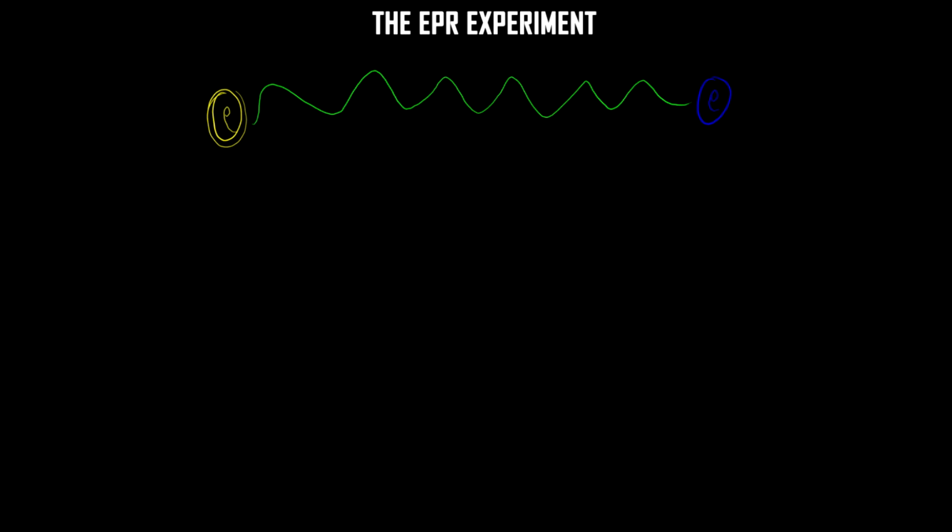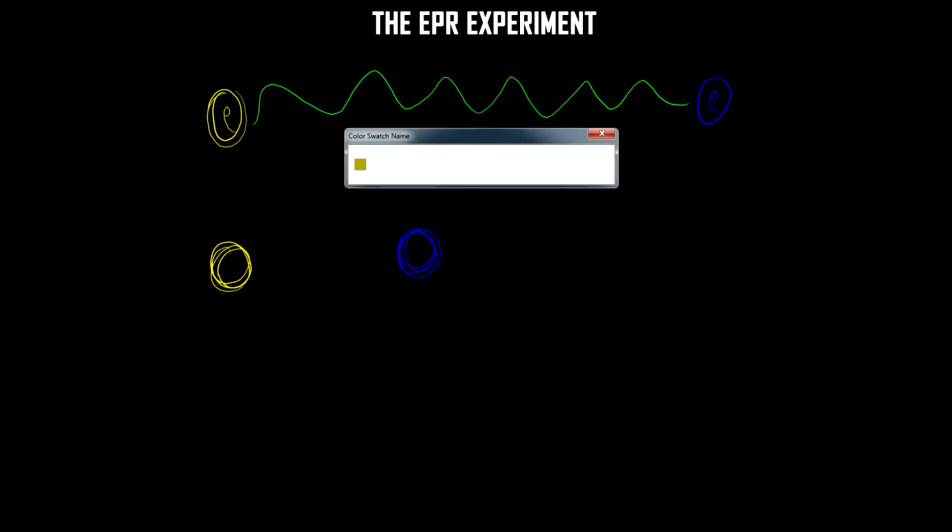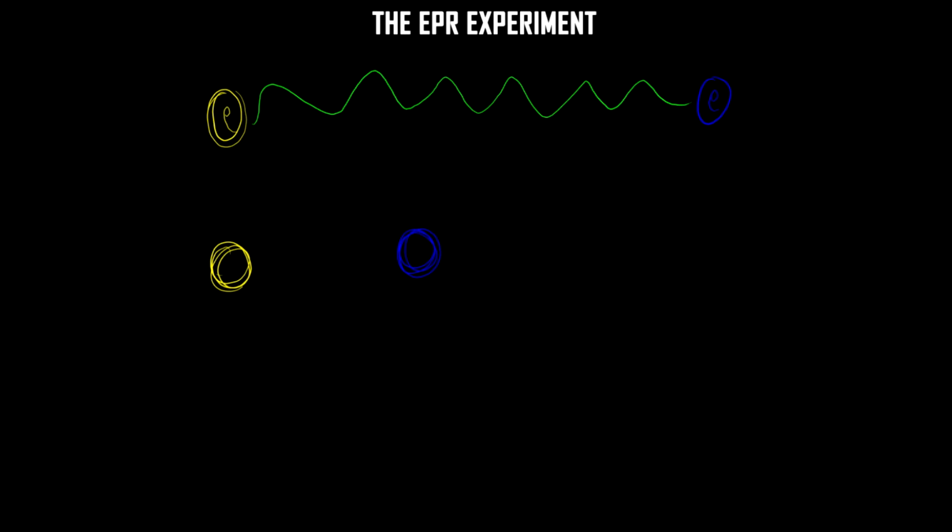I then take electron 1, and I observe it alongside electron 2 to check for the total spin of the system. Basically, is one electron spinning clockwise and the other anti-clockwise?